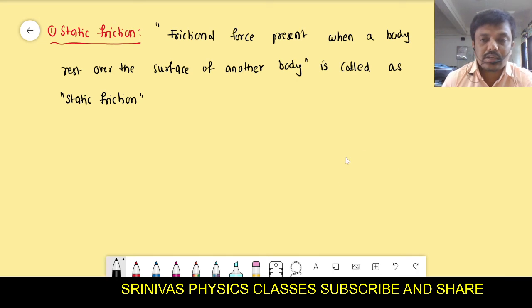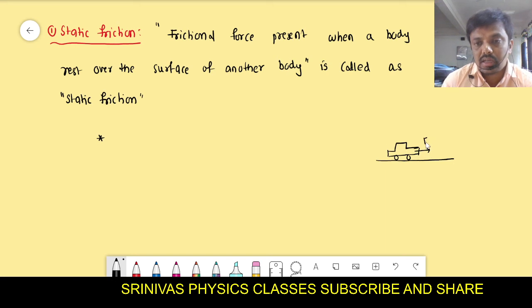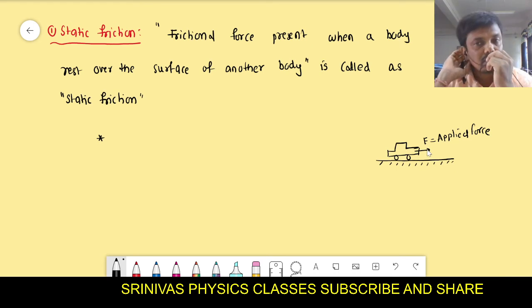Okay, let us see, is it present or not present? Let us go for the example, right? This is a car. Okay, it is a real car, let us consider. And one person is trying to push the car in the forward direction, and he is applying the force. This is the applied force. But when one person pushes this car, at that moment the car is not moving forward. What is the meaning of this?